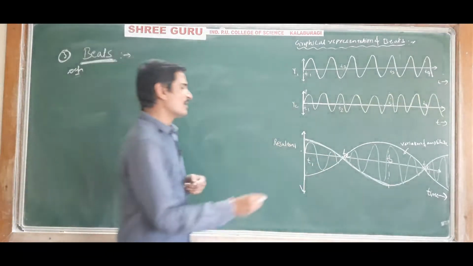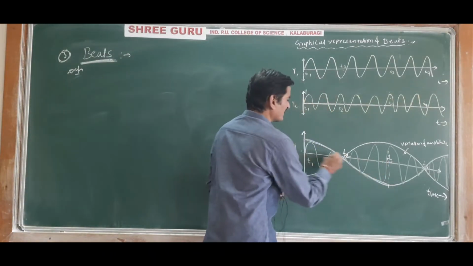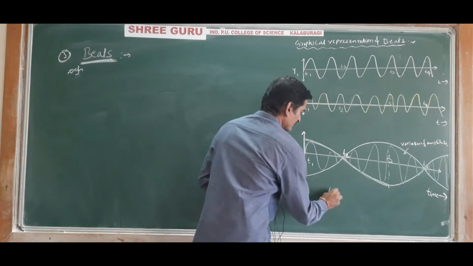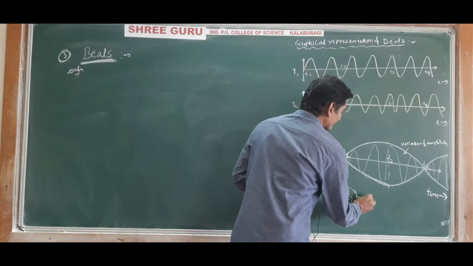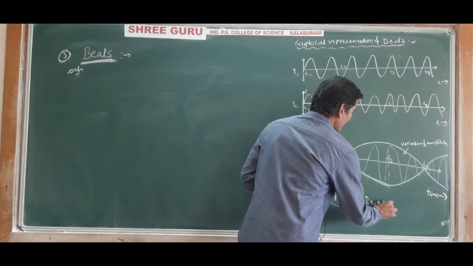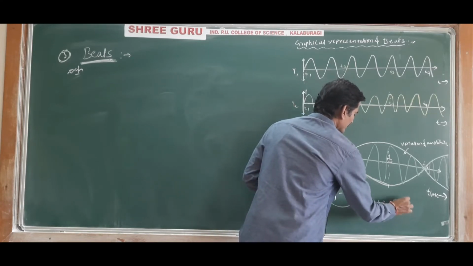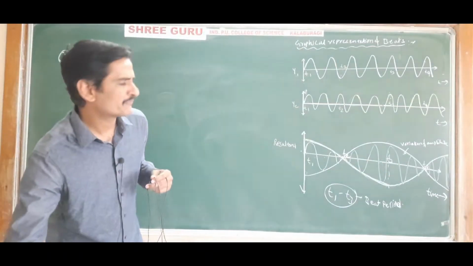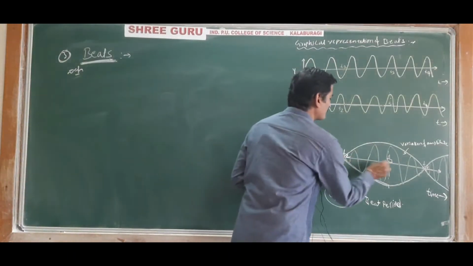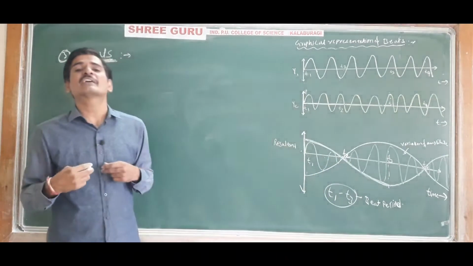The time difference between t1 and t3 is called the beat period. In one beat period, one beat is heard.